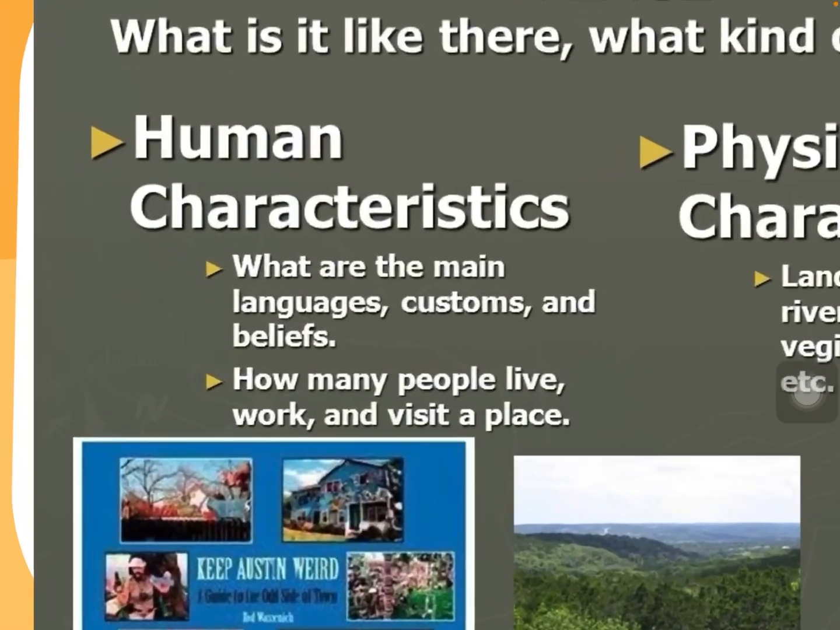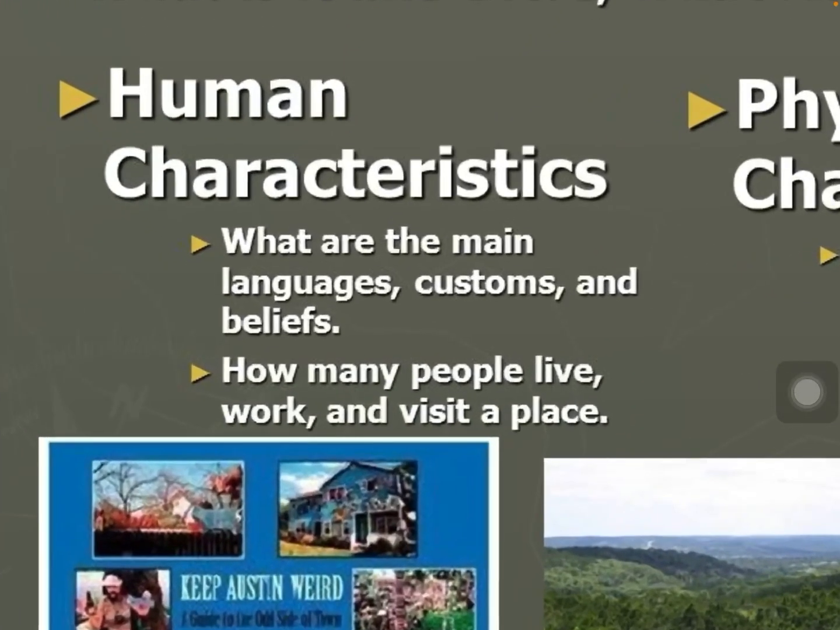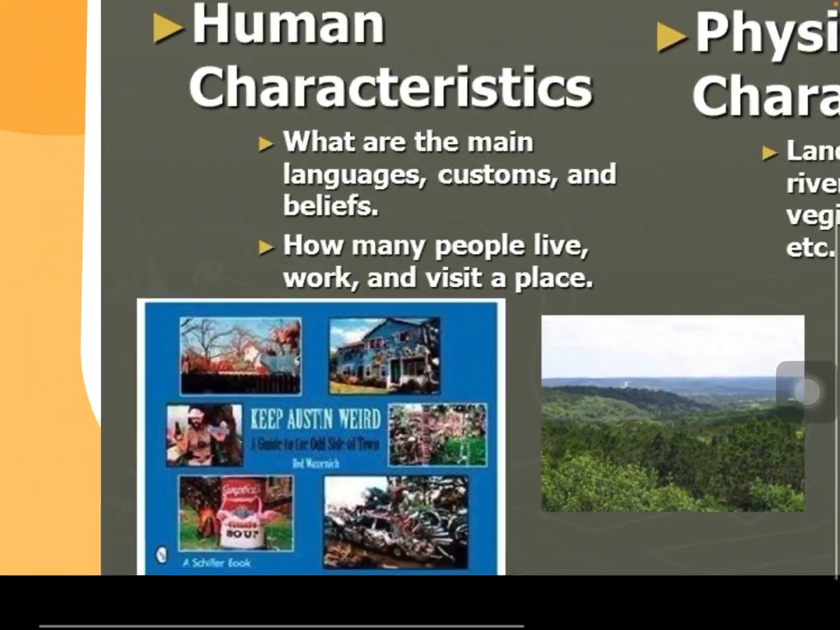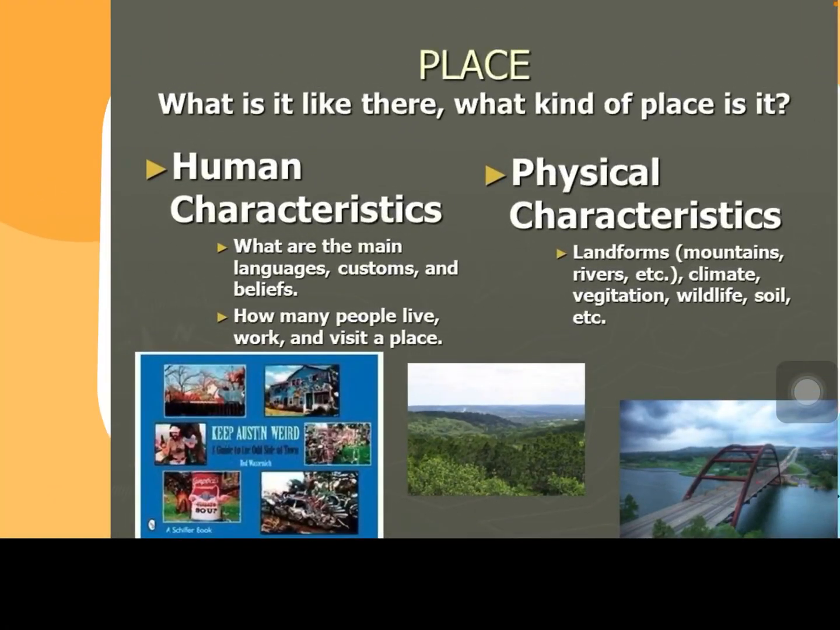This week we're looking at human characteristics, which is going to be what humans have placed on our earth here. So what are the main languages, customs, beliefs? Think of the buildings that are here on our earth. And we're also going to be talking about how many people live and work and visit a place. So think about all those different things that humans have brought into our world that were not put here by nature.